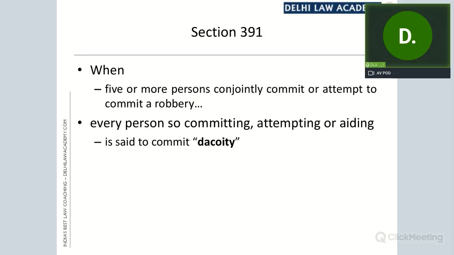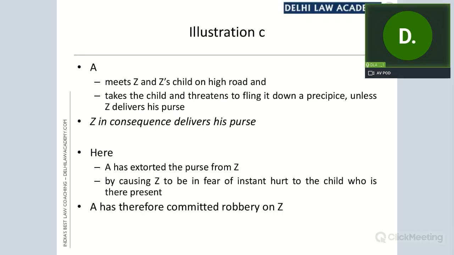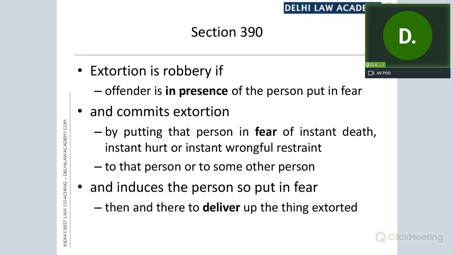There is a twist here. I want to emphasize that. So everybody agrees that it is robbery, and since 5 persons are involved, it is dacoity. First it is robbery, then it is dacoity. Is it robbery? See, 5 persons are involved. So once it is robbery, it will get converted into dacoity. 5 persons are involved, no question about that. But is it robbery, first of all?